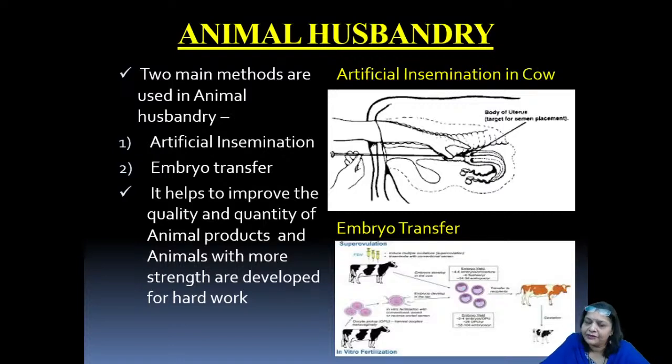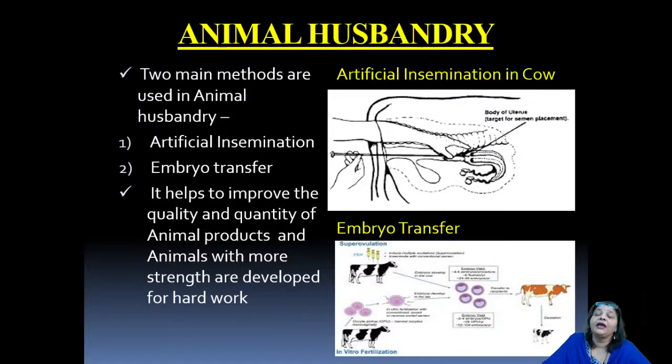Now, artificial insemination is nothing but the process by which semen, that is the sperm containing fluid, is manually introduced using a catheter into the reproductive system of the female cattle. Cattle, or maybe pig, it might be a cow, a buffalo, pig or horses, any kind of animals that are being reared. Now, this is done manually so that the